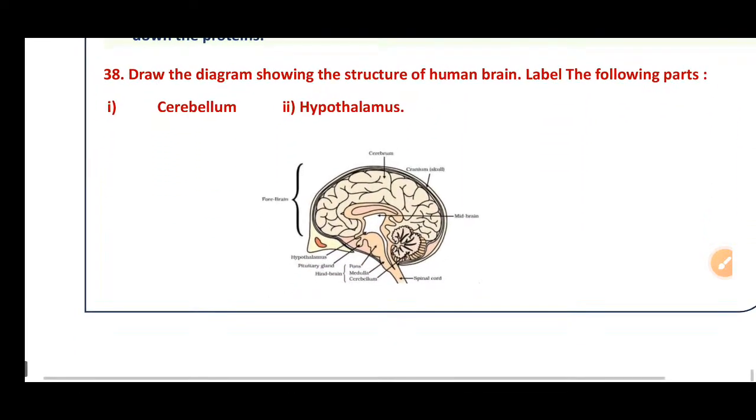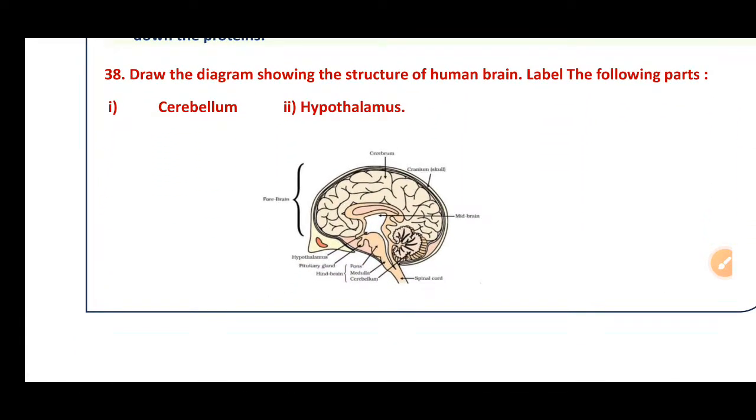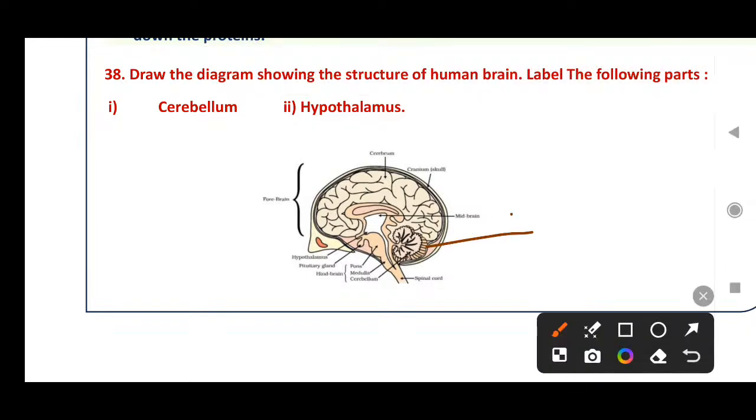Then question number 38: draw the diagram showing the structure of the human brain and label the following parts, such as the cerebellum. This is the cerebellum, and here is the hypothalamus. Below the midbrain the hypothalamus is there, and in the hindbrain the cerebellum is there. This is the cerebrum. Difference between cerebrum and cerebellum: the cerebrum is in the forebrain, the cerebellum is in the hindbrain.